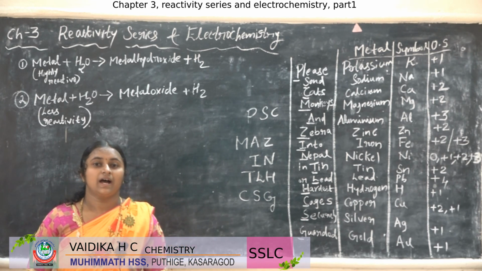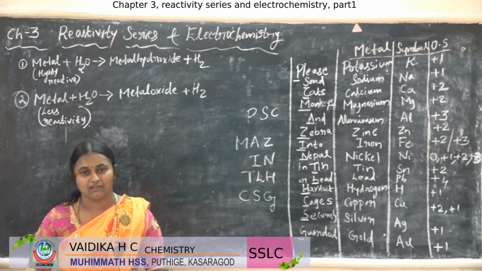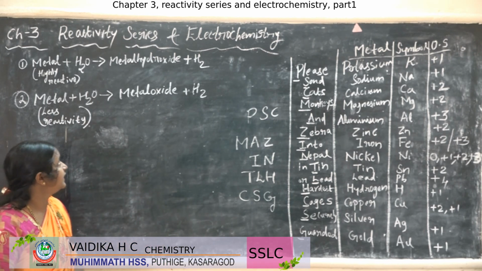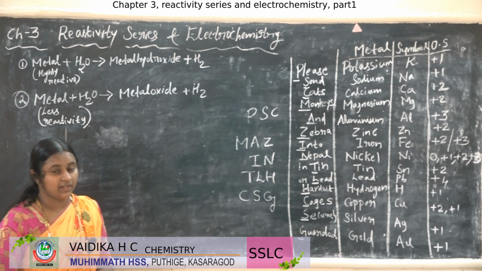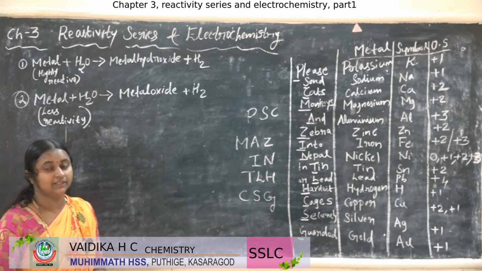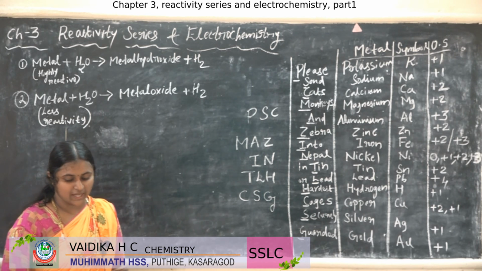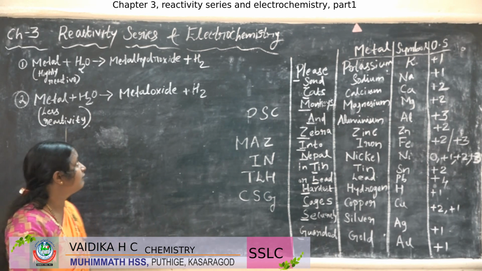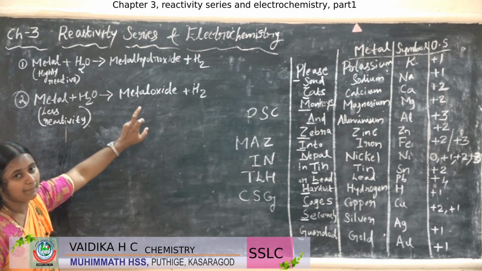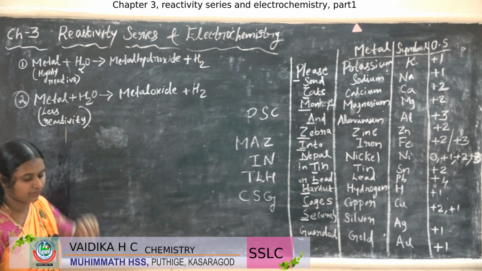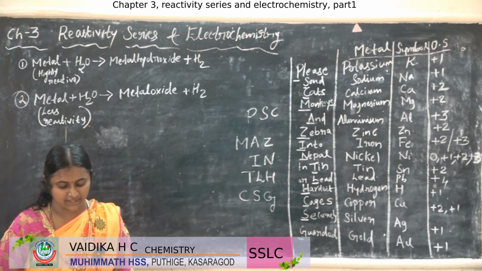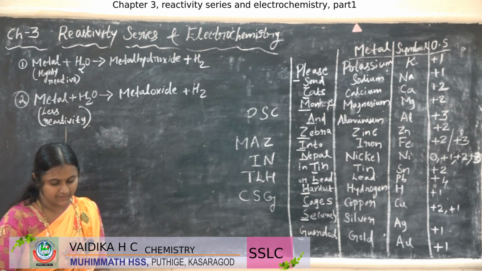So I told you that metals are always reacting, right? So the metal reacts with water, right? While a metal is reacting with water, we will get two types of product. One is metal hydroxide, another one is metal oxide.